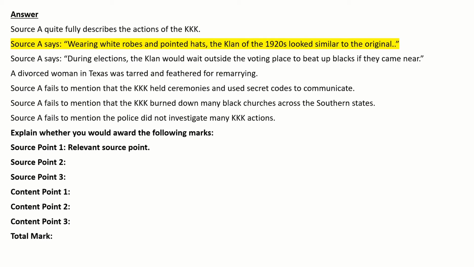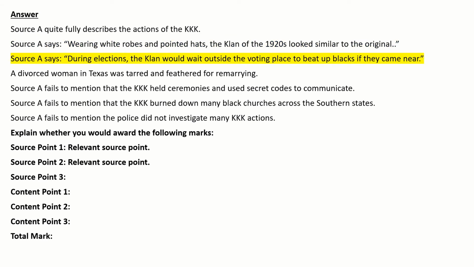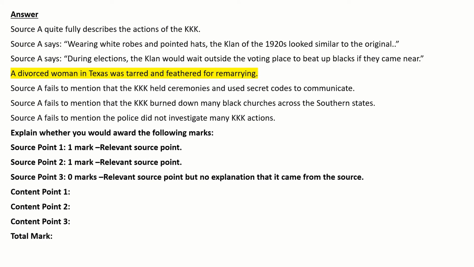So the first point, source A says, wearing white robes and pointed hats, the Klan of the 1920s looked similar to the original. Now that does describe an action of the KKK, so it's a relevant source point, so you get a mark for that. During elections, the Klan would wait outside the voting place to beat up blacks if they came near. You get a mark for that because it's a relevant source point. The third one, a divorced woman in Texas was tarred and feathered for remarrying. You don't get a mark for that because it is a relevant source point, but there's no explanation that it came from the source. That's just a quote from the source, but it doesn't say source A says. So you need to explain where you got the point in order to get the mark. So no mark for that.